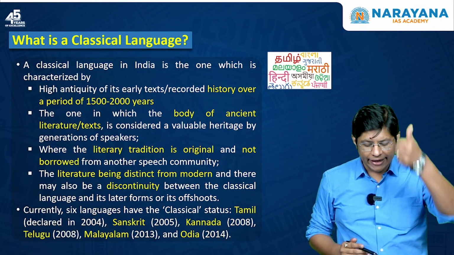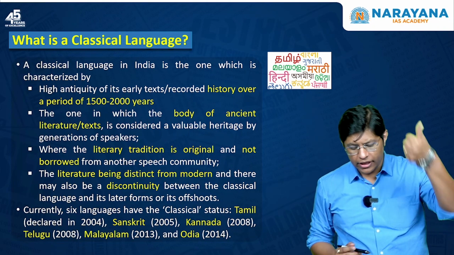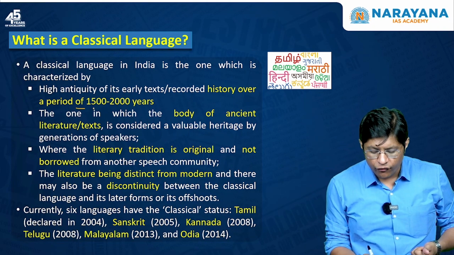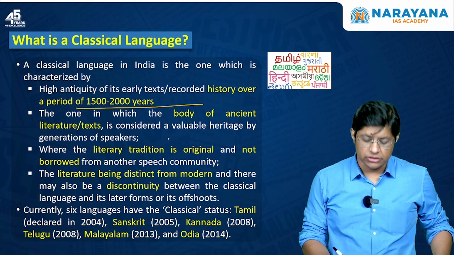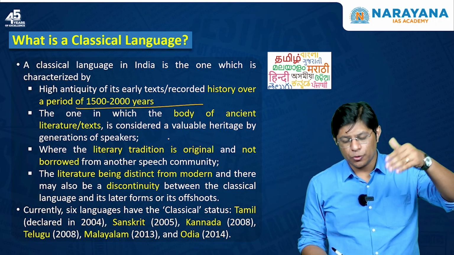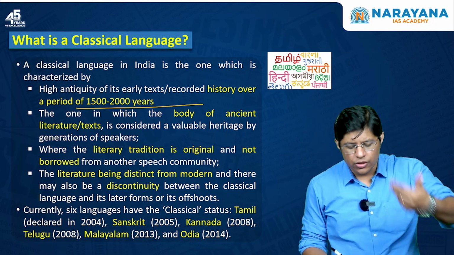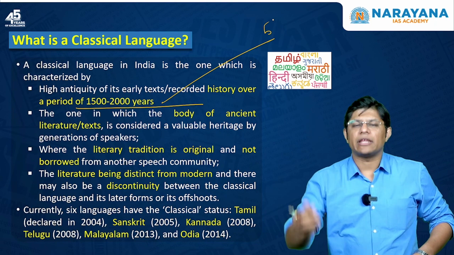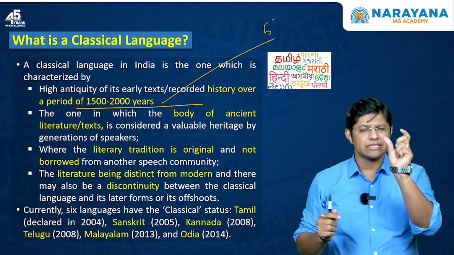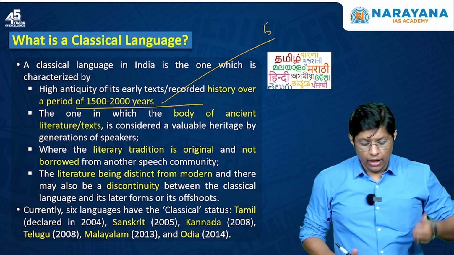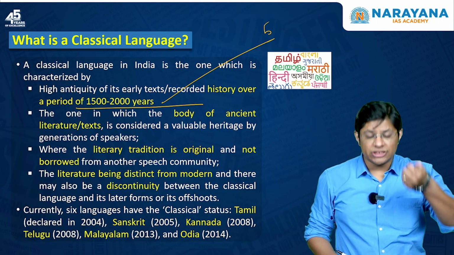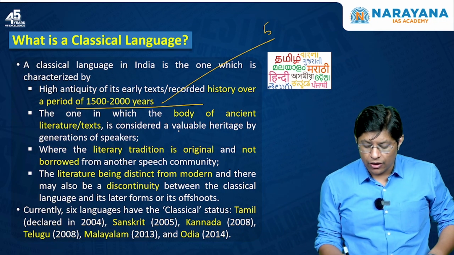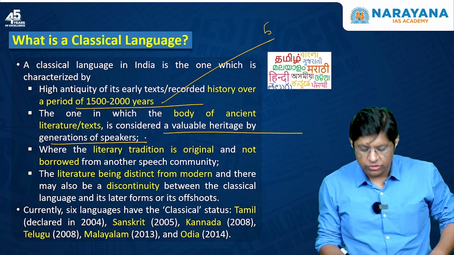First, high antiquity, that is old records over a period of 1500 to 2000 years. Now in the options in the UPSC examination, they might confuse you with, let's say, 5 to 10,000 years. So here it is 1500 to 2000 years. Second, the body of the ancient literature text is considered a valuable heritage by generations of speakers.